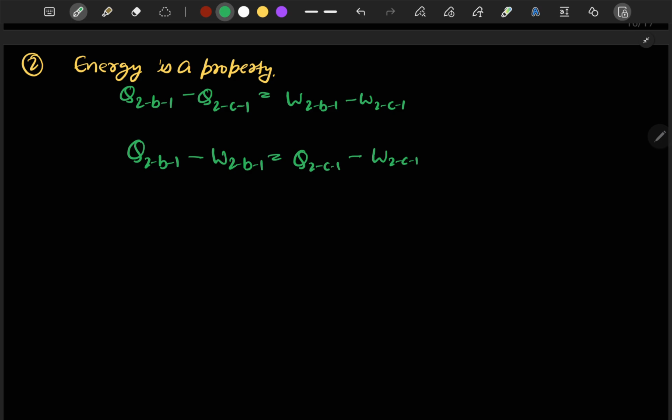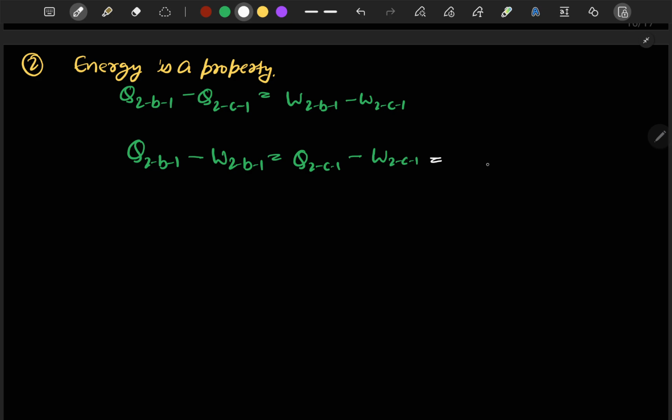So here we can see that these values are all along the Q minus, sorry, not here, this is Q minus W along the path B, and this is Q minus W along path C. Okay, so what we can say is that this change will be equal to some finite value.